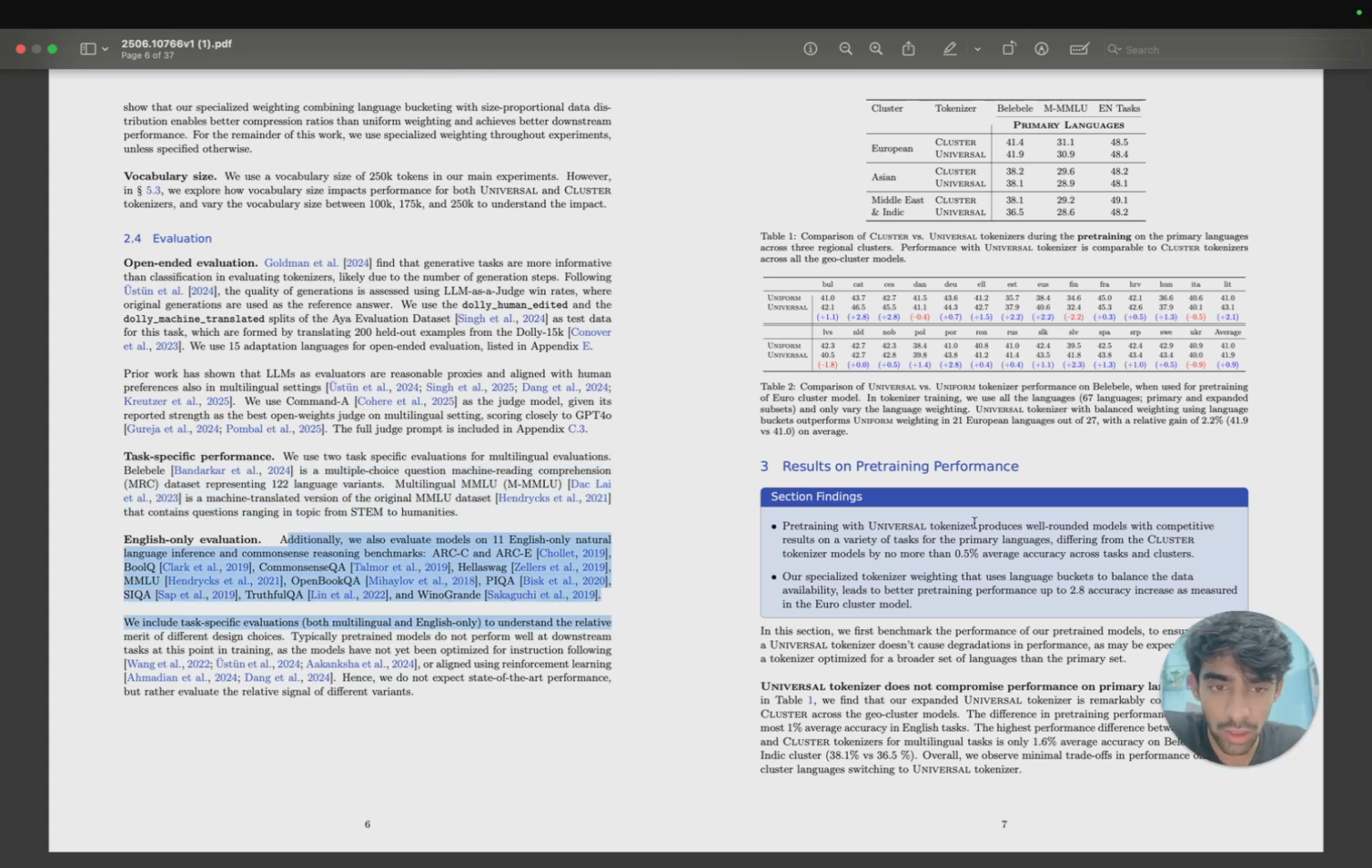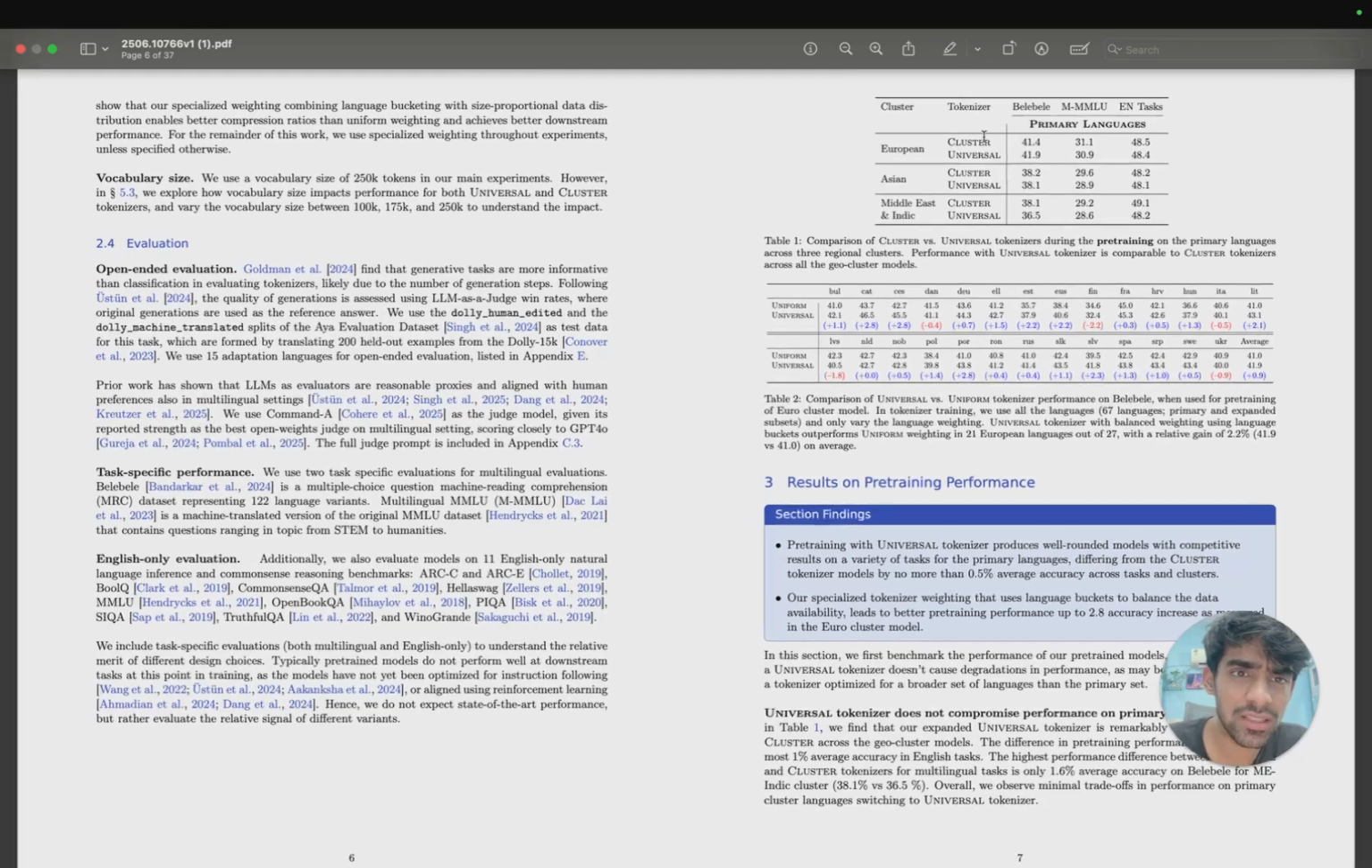Okay, cool. Let's look at the results on pre-training performance. Now, the section findings, let's focus on these. Pre-training with the universal tokenizer produces well-rounded models with competitive results on a variety of tasks for primary languages, differing from the cluster one by no more than 0.5% accuracy across all the tasks. But the second point, our specialized tokenizer weighting that uses language buckets to balance the data availability leads to better performance, up to 2.8% accuracy as measured in a Euro cluster model.